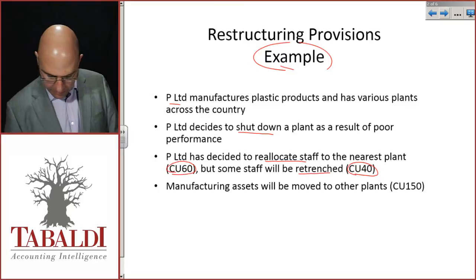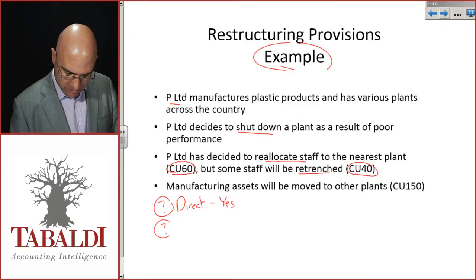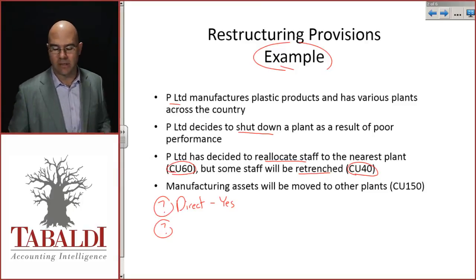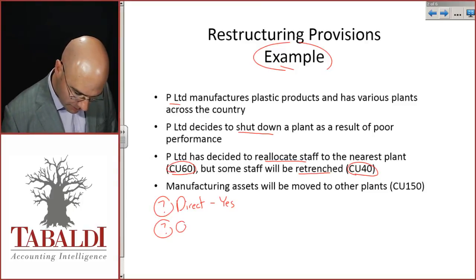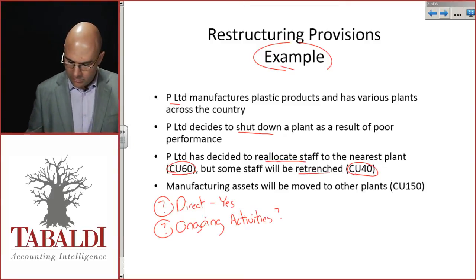The question we've got to keep asking ourselves here, are they direct expenditure? Well, yes, both of those are direct, right? Are they avoidable? Well, once we've made the plans and advertised it, not really. The question is, are they part of ongoing activities? Okay, over here, the reallocation.